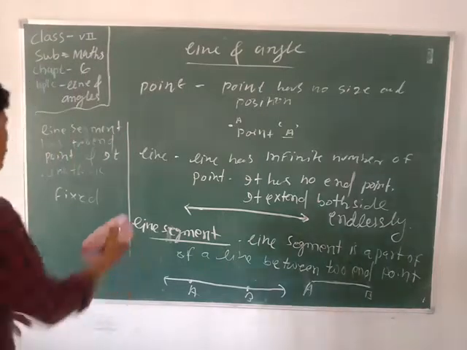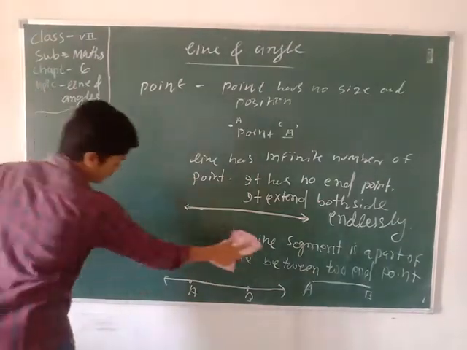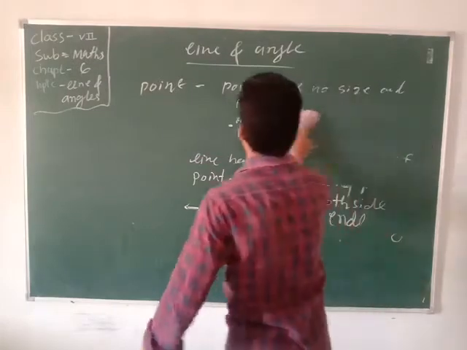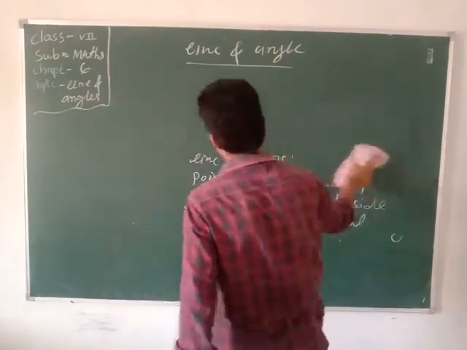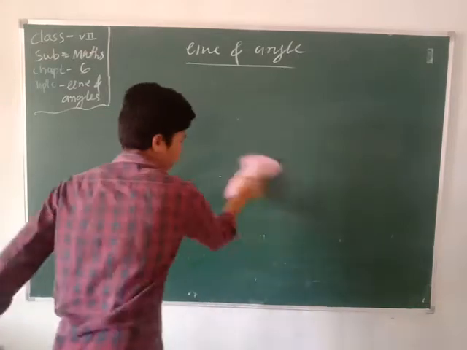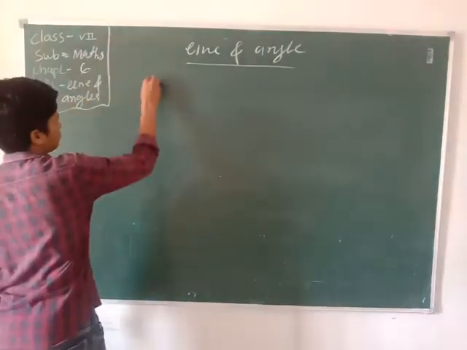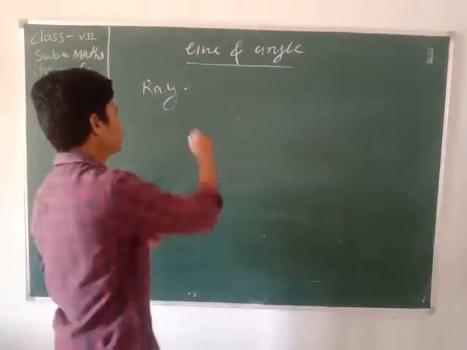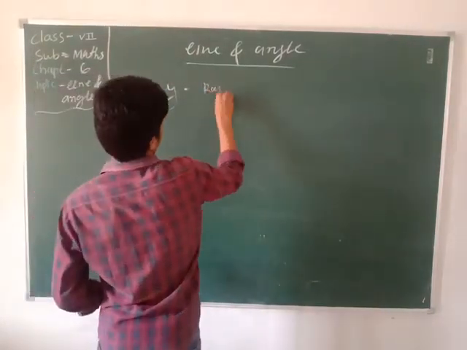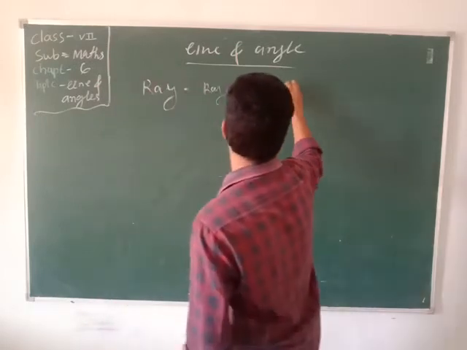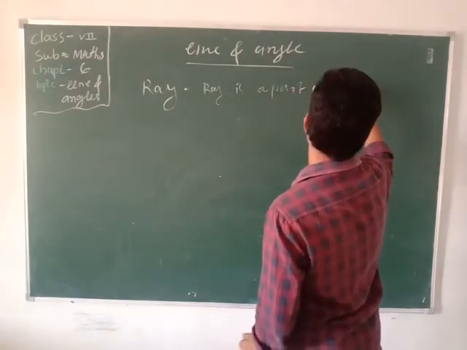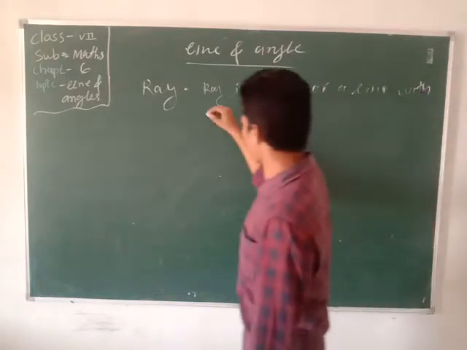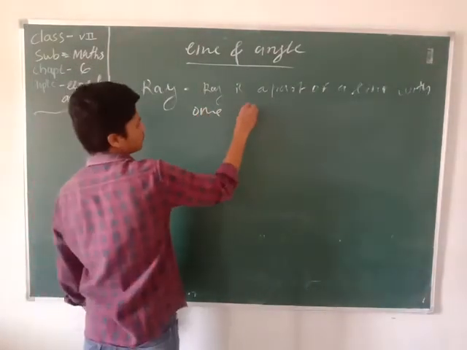Now we discuss the ray. What is a ray? A ray is actually one direction and it has one endpoint. A ray is a part of a line with one endpoint.